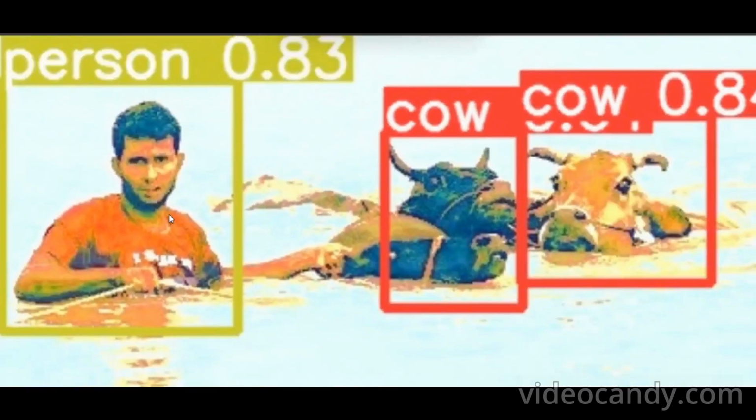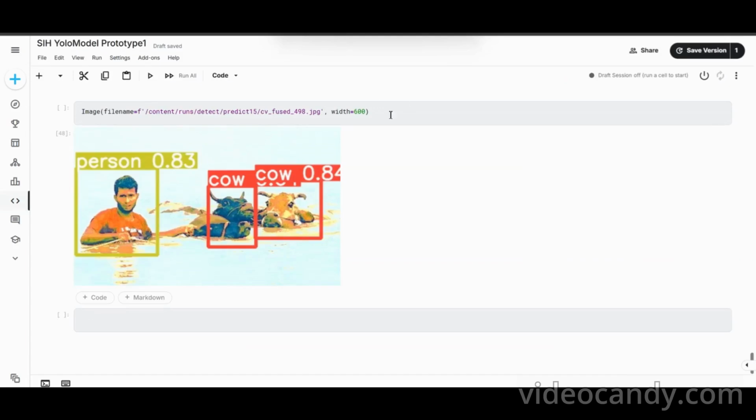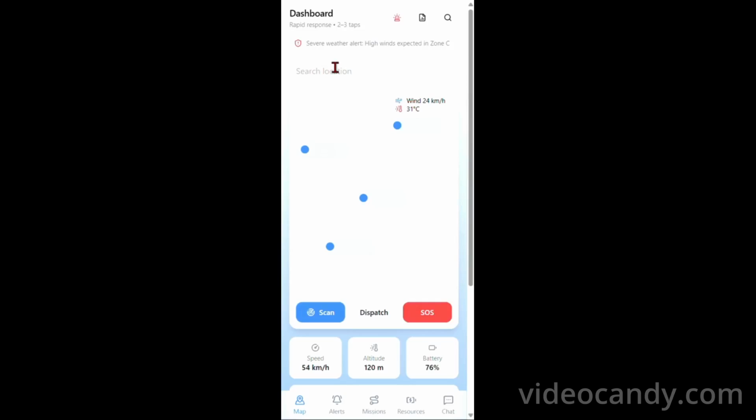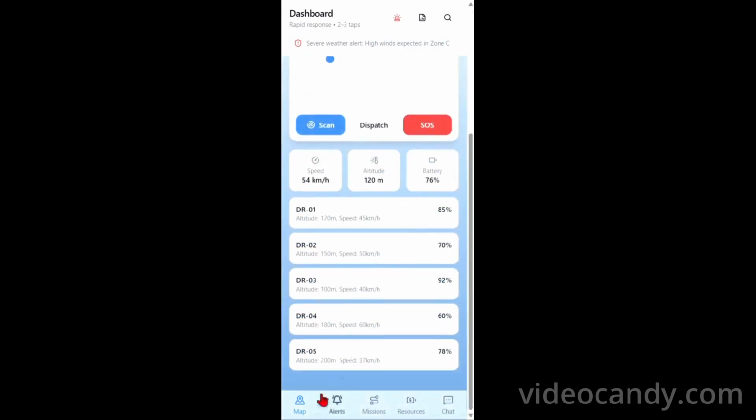So we can see the rescue team and the person and the cows which are stuck in the heavy flood. Next, we have built an application for coordination between the operation team and the rescue team.